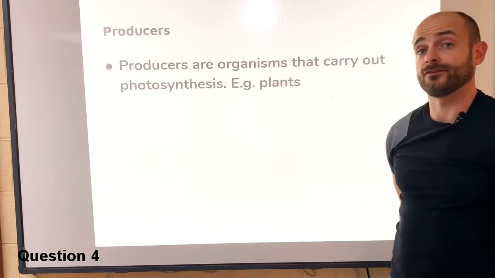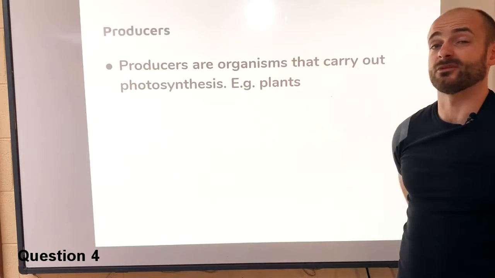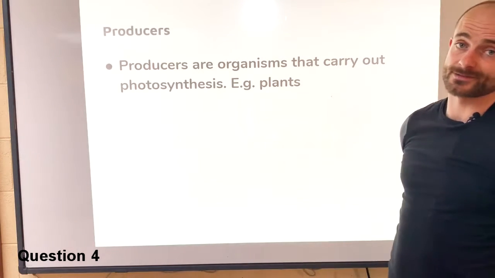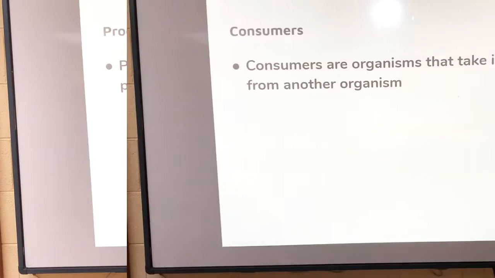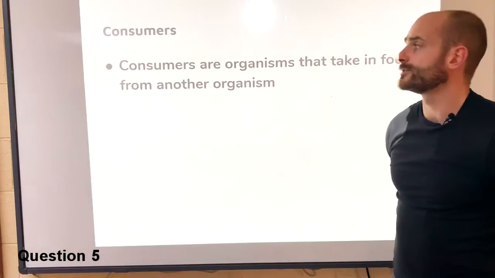Producers. Producers are organisms that carry out photosynthesis. They are the first on the food chain, first on a trophic level, and they are usually plants, for example, grass.